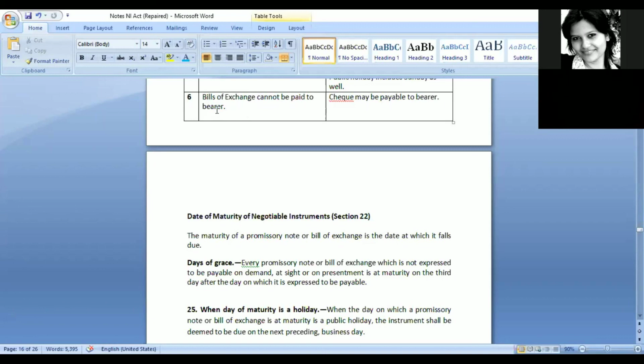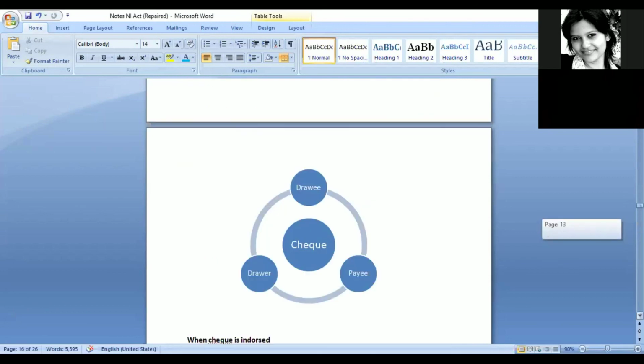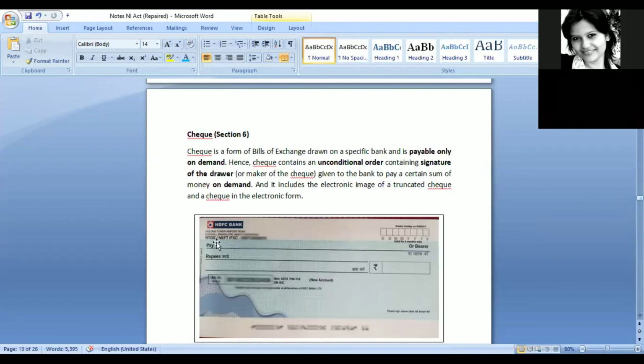So individual persons, if they are issuing any promissory note or bills of exchange, they cannot just mention pay to the bearer or I promise to pay to the bearer. They need to mention the name of a certain person to whom they want to pay that particular amount. But in case of check, it can be to the bearer. The check itself contains these words, right? If we are mentioning someone's name, it will be to that person. If we are not mentioning a name, then it will automatically be to the bearer. So in case of check, it may be paid to the bearer also.